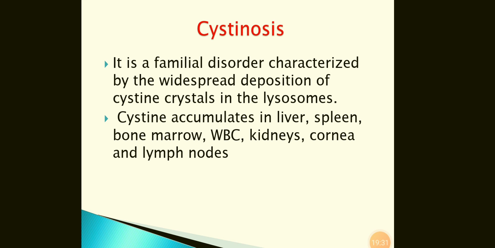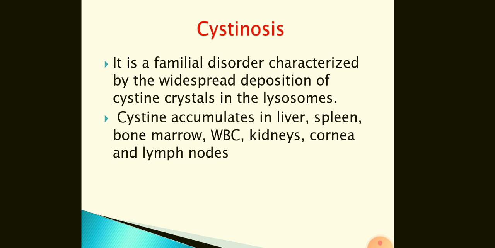So we are continuing with inborn errors of cysteine metabolism. There are two inborn errors of cysteine metabolism which are quite well known. One is cystinosis, the other is cystinuria. Cystinosis is a familial disorder characterized by the widespread deposition of cystine crystals in the lysosome.